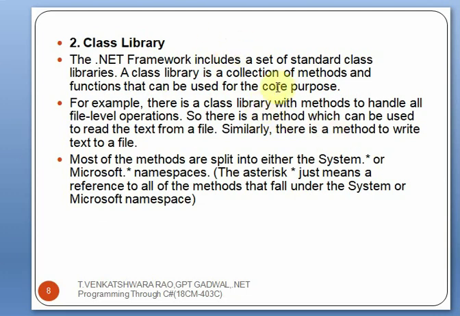So next is the class library. The .NET framework includes a set of standard class libraries. The class library is a collection of methods and functions that can be used for the core purpose. These classes are used to design the applications and programs. For example, there is a class library with methods to handle all file level operations. So for file level operations, a separate type of class library will be available, and separate types of methods will be available.